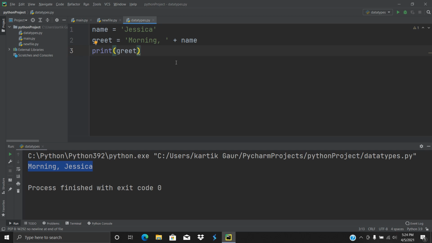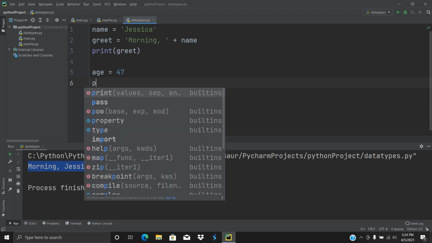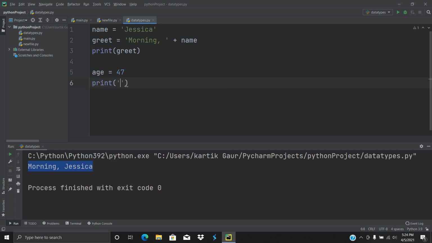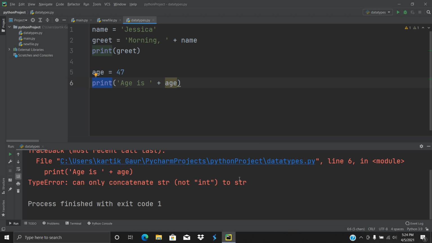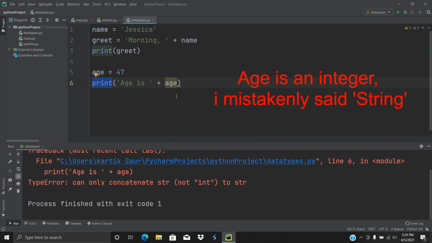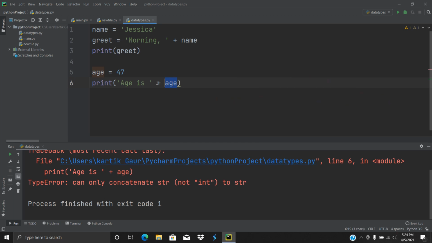Now I have another example: age is equal to 47, and I want to print it with a string. So age is, I hope you are getting it, a variable same as name here, and we have a string here. The string is the same and we want to print it. So let's give it a try. I know it's giving an error. Why this error? We are getting this error because age is not a string here, but we are adding it with a string. So we got the type error, as I have got this error in a previous video also.